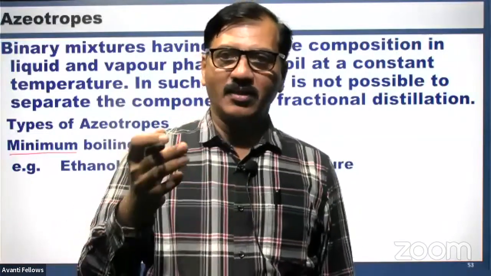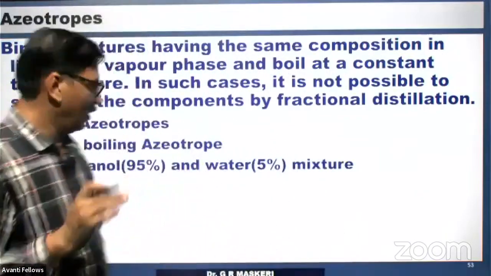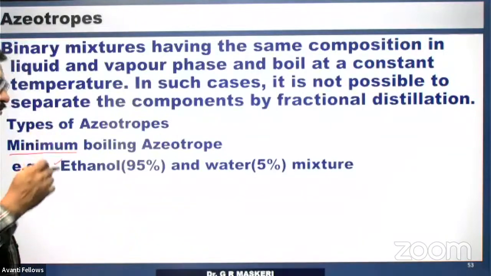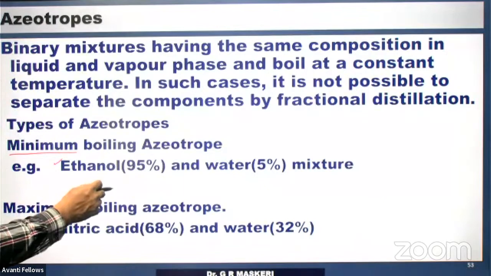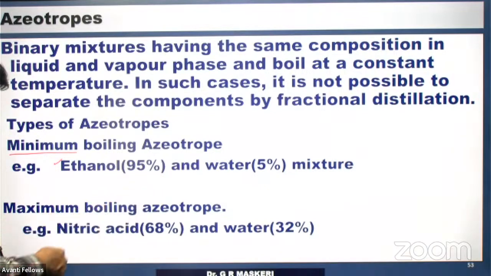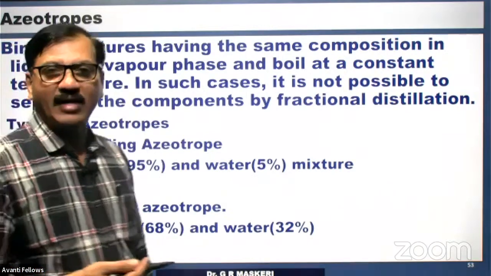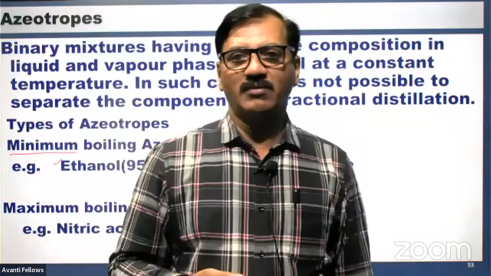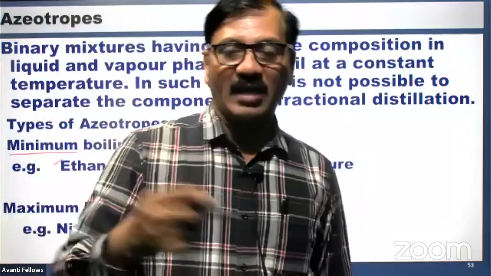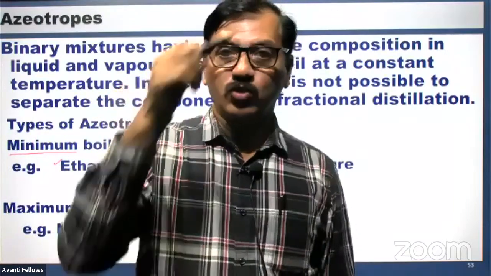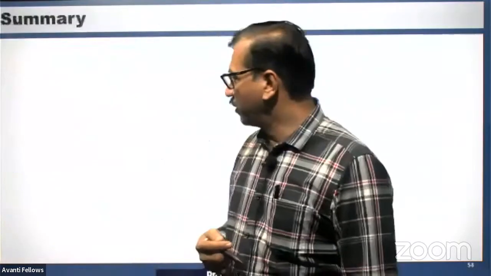But after 95%, if you distill it, again 95% alcohol only will be obtained. Therefore, this behaves like a pure liquid, 95% alcohol. And the maximum boiling azeotrope, nitric acid and water, 68 and 32%. It is 68% of nitric acid solution that behaves like a maximum boiling azeotrope. So maximum boiling azeotrope always shows negative deviation. Negative deviation. So these things are to be remembered.